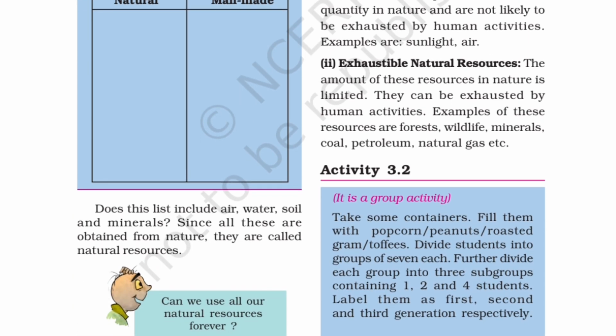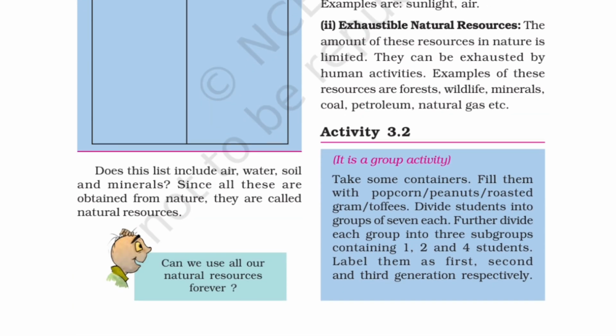Now, does this list include air, water, soil, and minerals? So yes, because all these are obtained from nature, so they are called natural resources, because we get all these things, air, water, sunlight, from nature. So these are called natural resources.